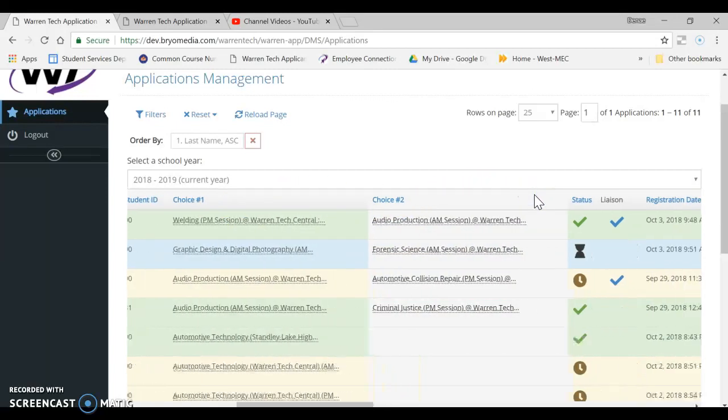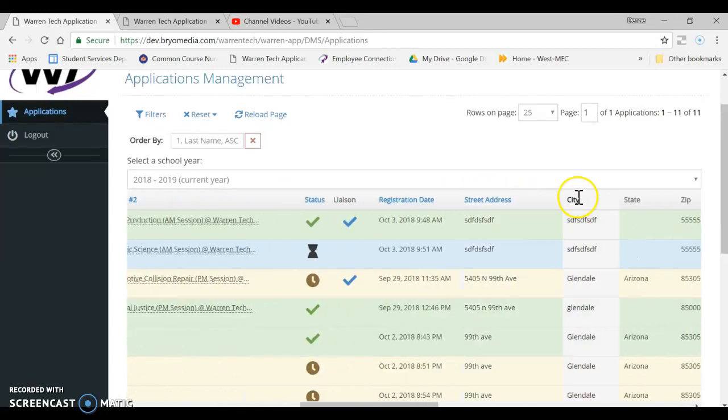And this next section, this is the one we think you're going to do cartwheels over, is the status section. So at any time, once we give you the green light that we've gone in and done this, you can see the status of the student's application. So check mark, if you hover over that, you're going to see that that student was accepted to that session and that time. If you see the hourglass, that means they're still on the wait list. This little clock says it's pending, and that means here at Warren Tech, we haven't processed the application. Maybe the application came in after the application deadline or came in really late, and we haven't processed it yet.